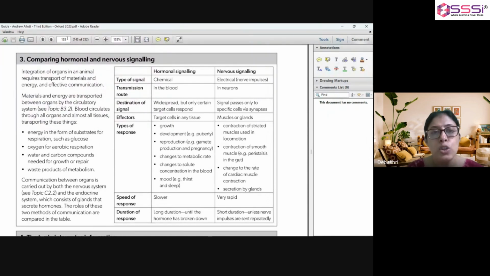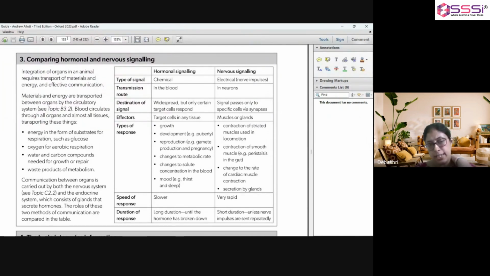So blood circulates through all organs and almost all tissues and transports things like energy in the form of substrates for respiration, oxygen for aerobic respiration, water and carbon compounds needed for growth or repair, and waste products of metabolism.